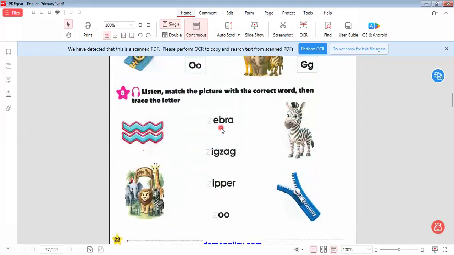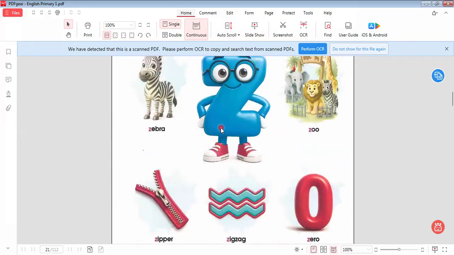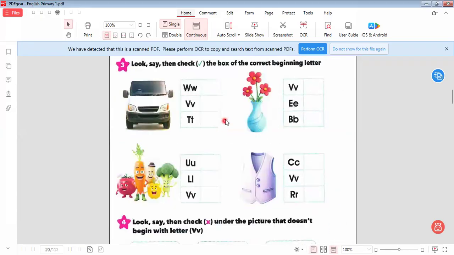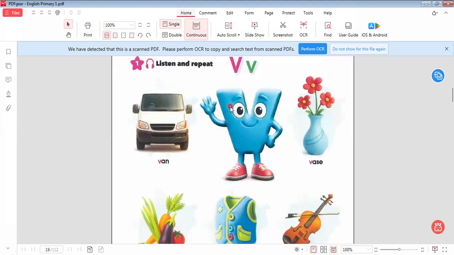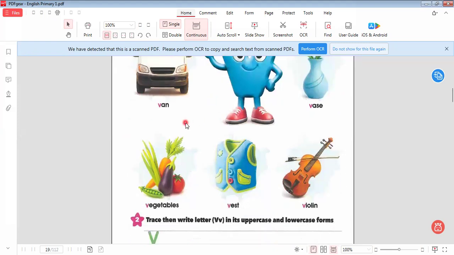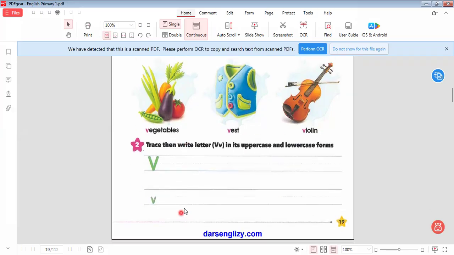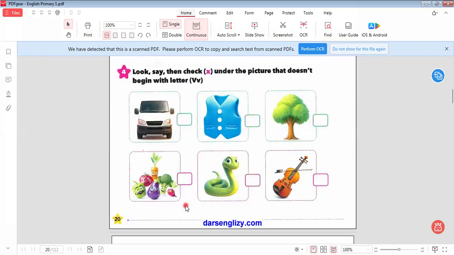Here is the letter Z. So now in this part, we learn two letters. We learn letter V, and we know some vocabs. Some words, let's learn them together. Here is van and vase. Here is violin, beast, and vegetables. Okay, these are the words we learned here.